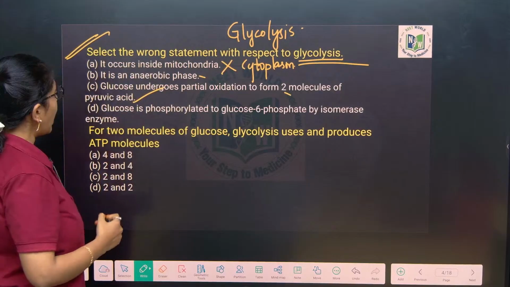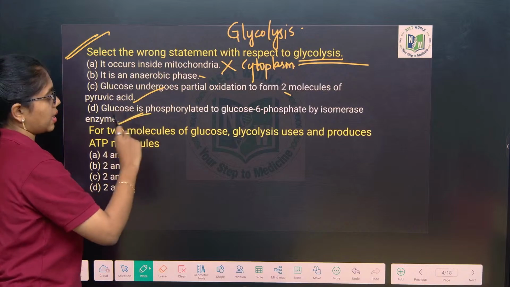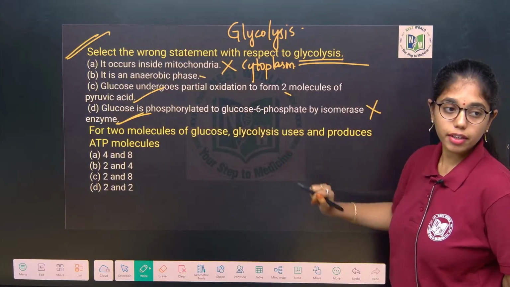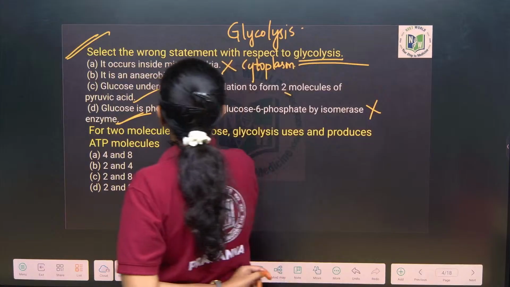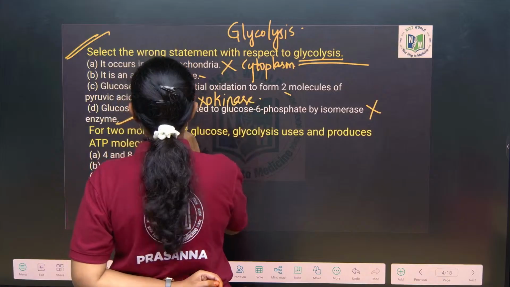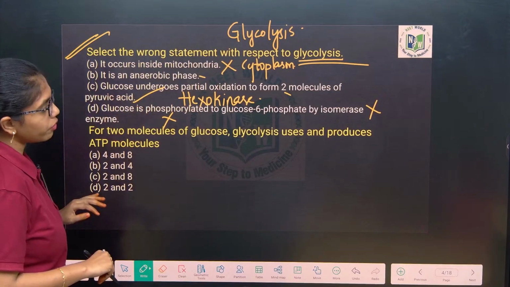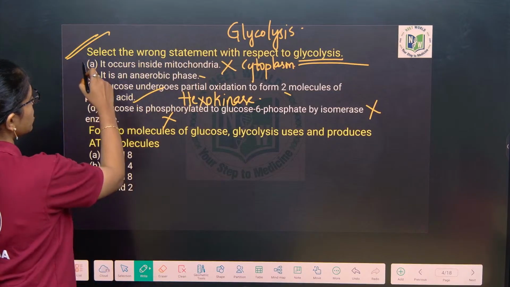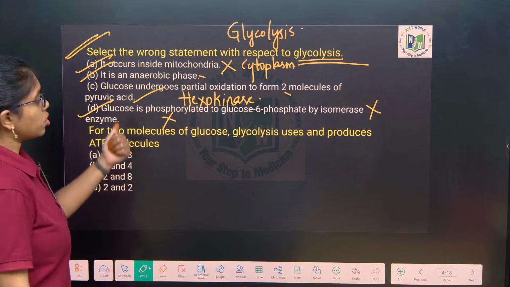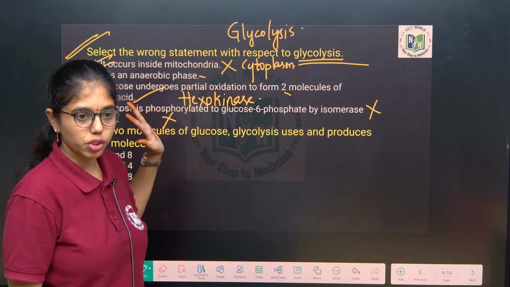This is true only. And glucose is phosphorylated to glucose 6-phosphate by isomerase enzyme. Yes, isomerase enzyme is wrong. Glucose is phosphorylated to glucose 6-phosphate by what enzyme? Hexokinase enzyme. So this is also wrong. Select the wrong statements with respect to glycolysis. The combination will be A is wrong and B will be wrong, D also is wrong. So A, B, D, 3 of them are the wrong statements from this statement based question of glycolysis.